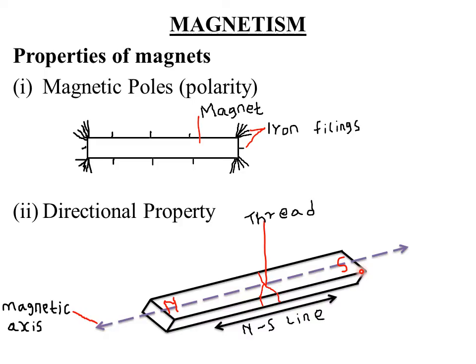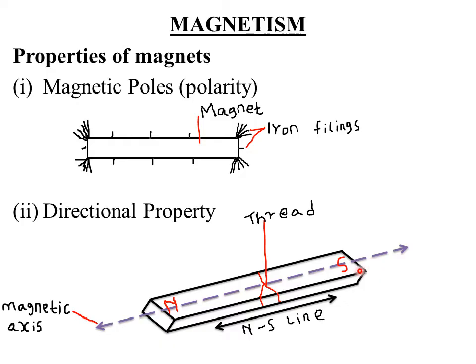Therefore, a magnet can be used as a compass direction. A magnet can be used as a compass because it can show you which side is the north pole and which side is the southern direction. So the pole which points towards the northern direction is called the north-seeking pole, or simply the north pole, which we denote by capital N, and the pole which points towards the southern direction is called the south-seeking pole, or simply the south pole.